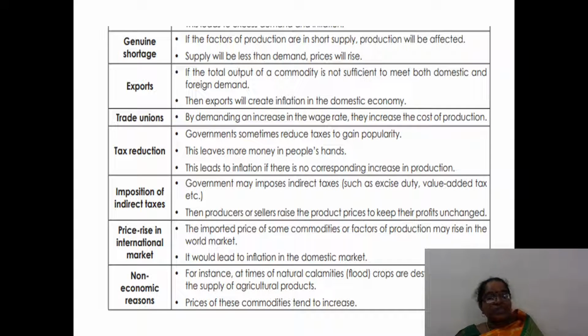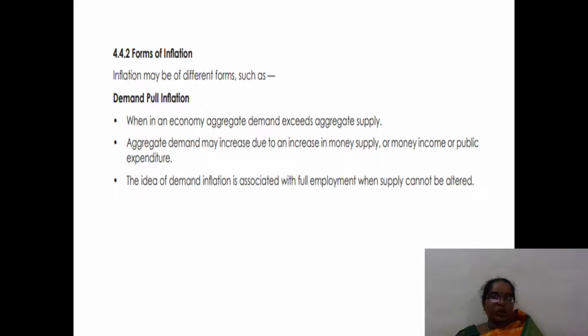Imposition of indirect taxes. Government may impose indirect taxes such as excise duty, value added tax, etc. Price rise in international market. The imported price of some commodities or factors of production may rise in the world market. Non-economic reasons: for example, at the time of natural calamities, crops are destroyed, reducing the supply of agricultural products.